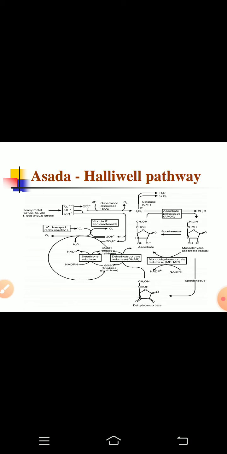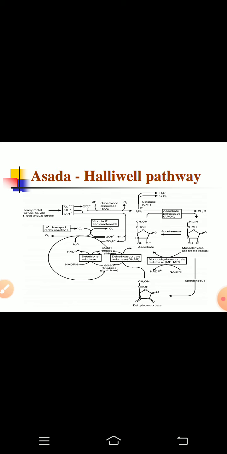Now next we come to the point of the Asada-Halliwell pathway. So basically when any plant is exposed to any type of stress, the oxidative stress which is produced in response to that particular abiotic or biotic stress results in the excessive production of reactive oxygen species like superoxide radical, hydroxyl radical, alkoxy radical, or hydrogen peroxide. Now these reactive oxygen species need to be removed from the environment of the cell, and that is possible with the help of the activity of antioxidative enzymes and antioxidants.